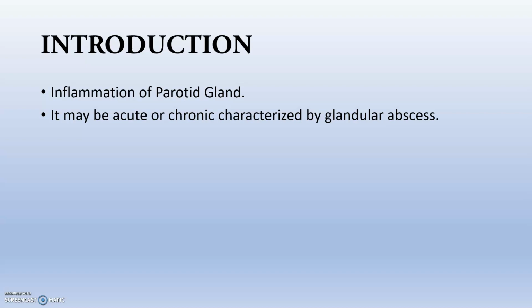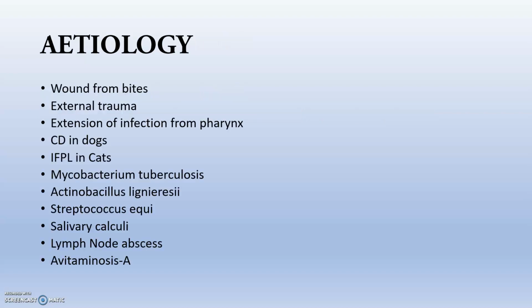So, inflammation of the parotid gland is the best definition for parotitis. It may be acute, that is formed between 2 to 3 days, or chronic, that is formed over nearly 2 to 3 weeks, which can be characterized by glandular abscess. Sometimes, due to the etiological agent present inside the parotid gland or the duct, it may form a glandular abscess-like structure leading to abnormal functioning of the parotid gland.